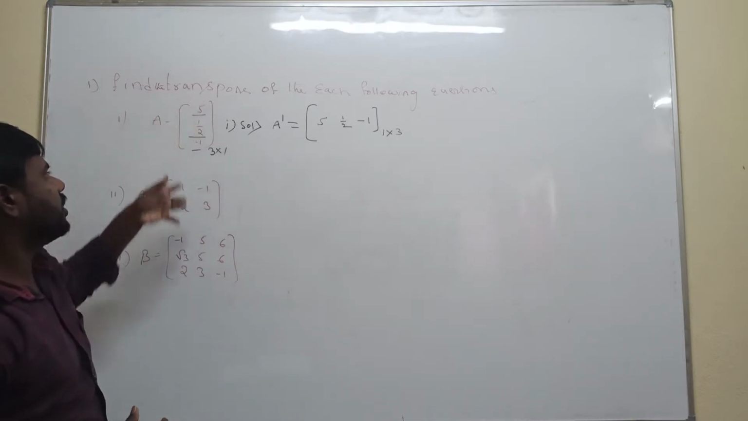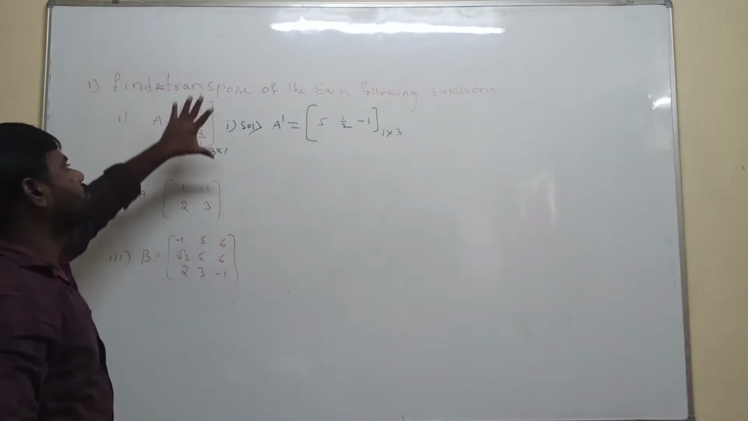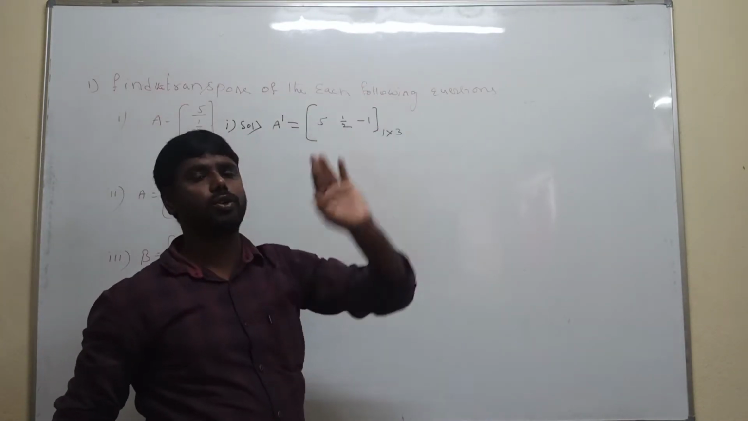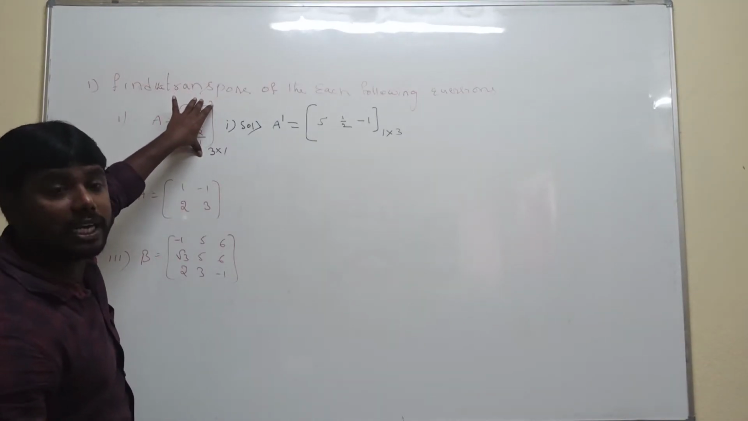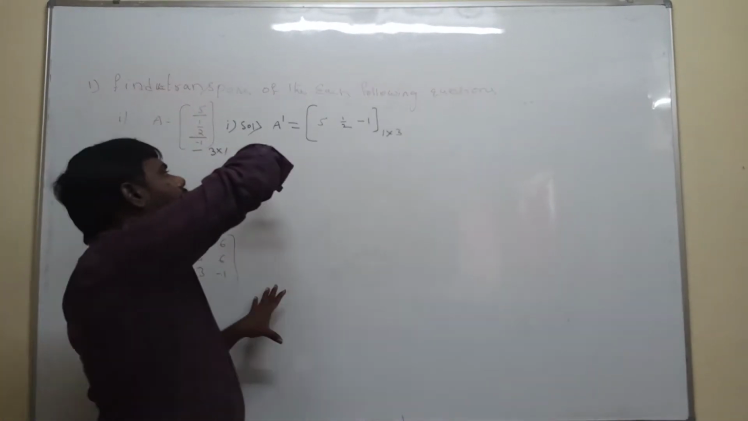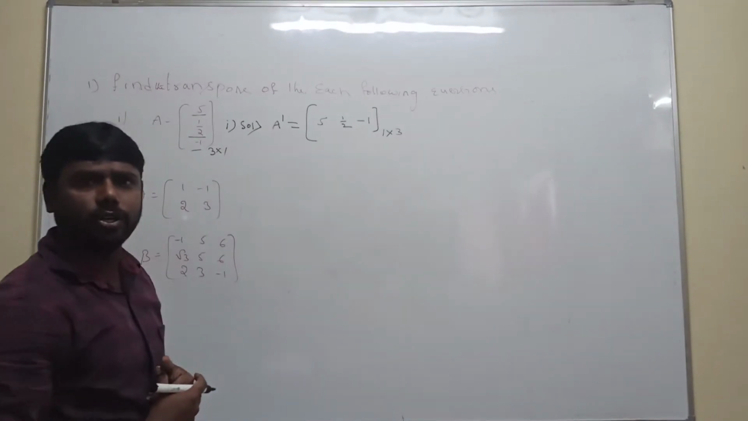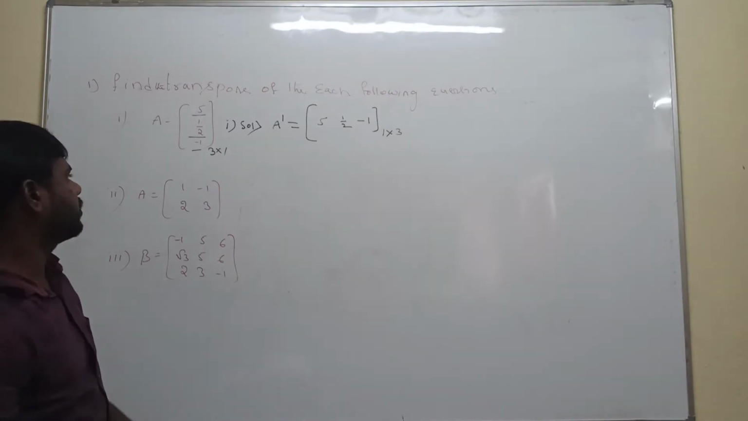Or else, this is the first column, and the first column is replaced with the first row. This is a vertical line, so the vertical line is replaced with the horizontal line. That's why we write this vertical as horizontal. Everyone understood? There are 3 methods. Any method we follow, we get the same value. Okay, next, the second one.